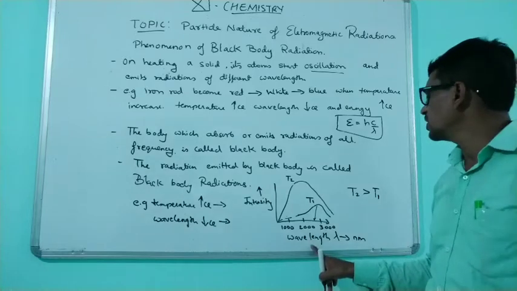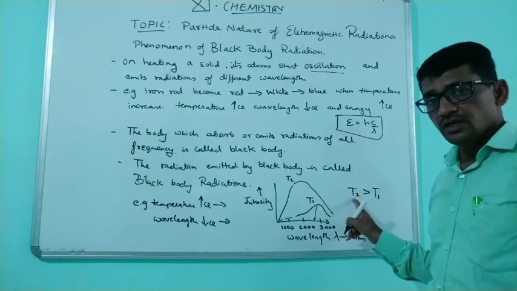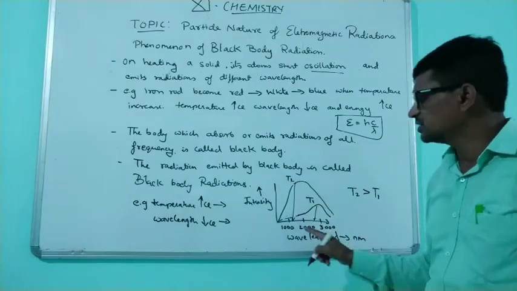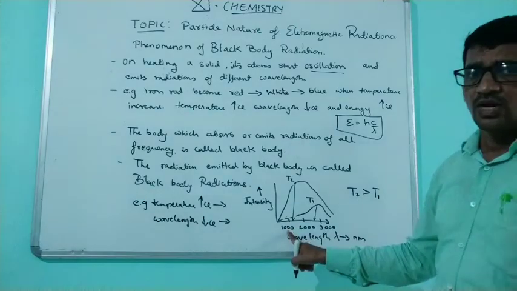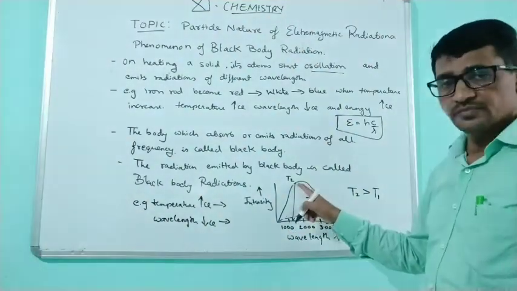Wavelength we measure in nanometer. That is temperature T1. If the temperature increases to T2, then its radiation peak is around 1200 nanometer. So temperature increases, wavelength decreases.